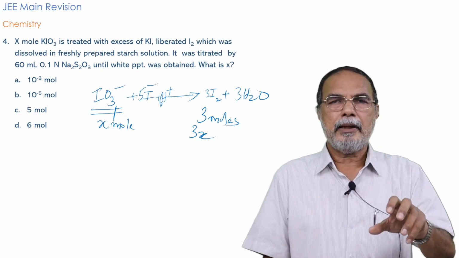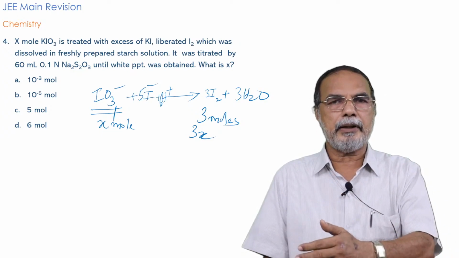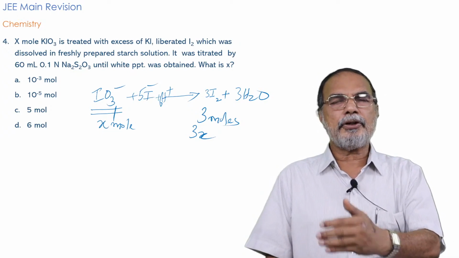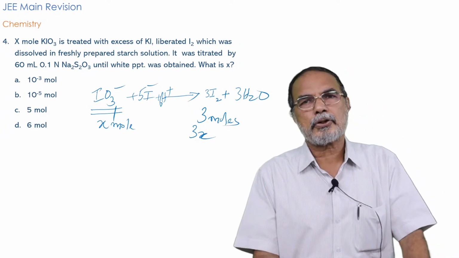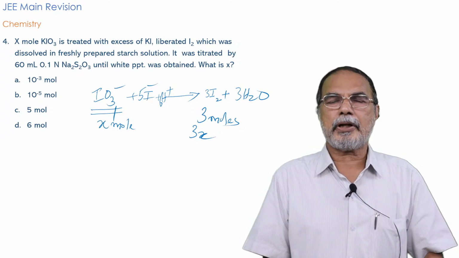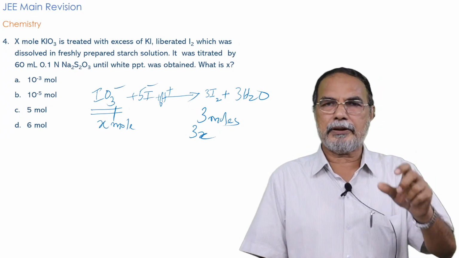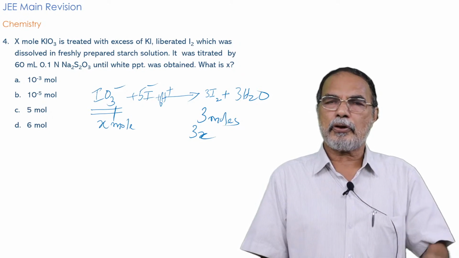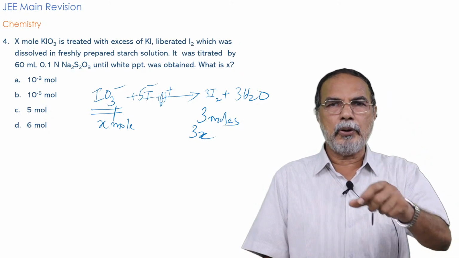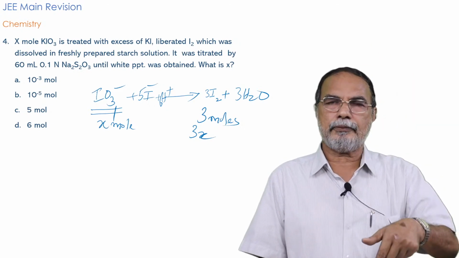So here in this case it's a generated iodine. Iodine is generated by this reaction, which in turn is titrated against sodium thiosulfate. And you know the starch is used as an indicator, and the starch gives a blue color with iodine.